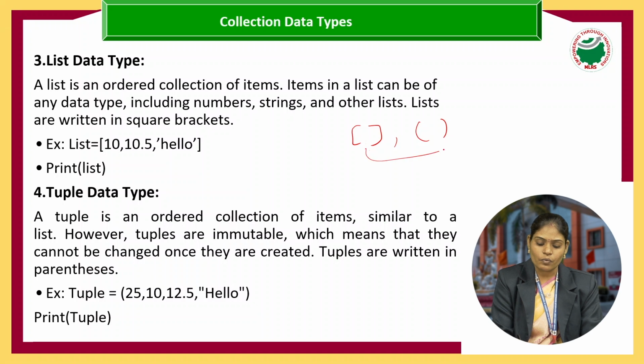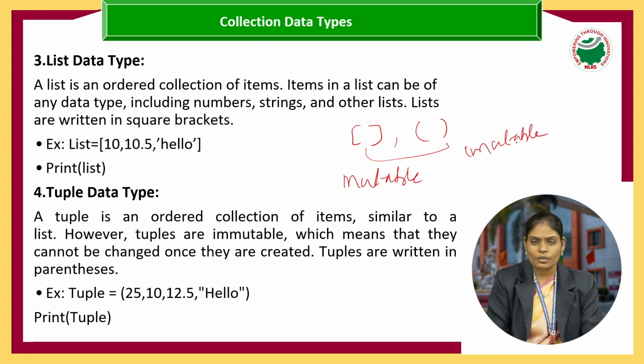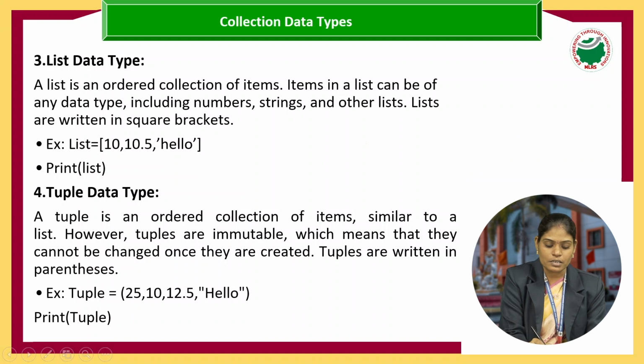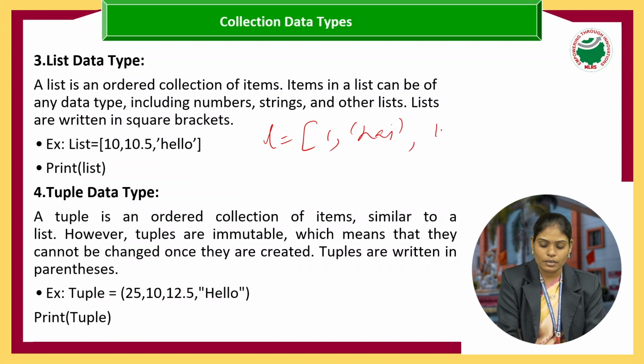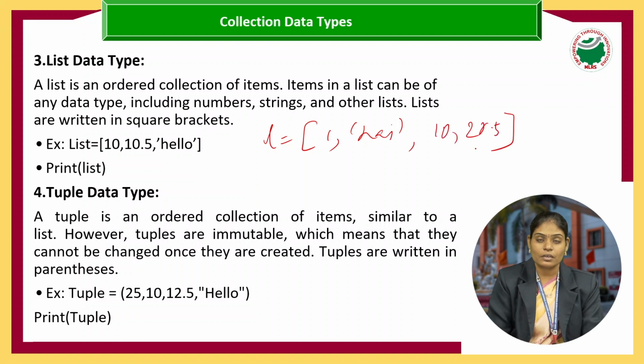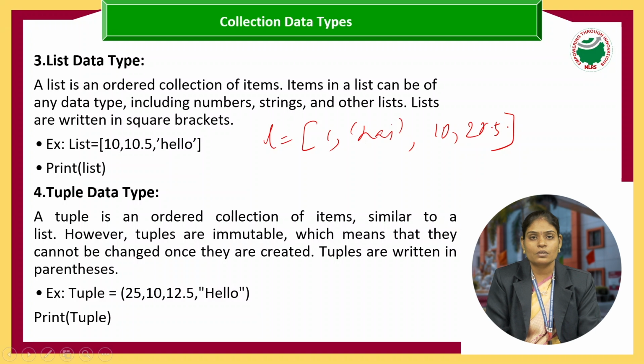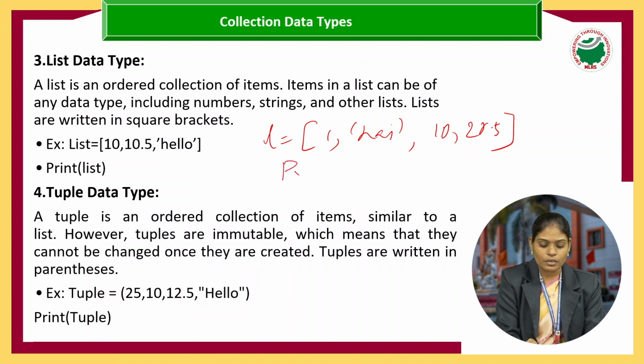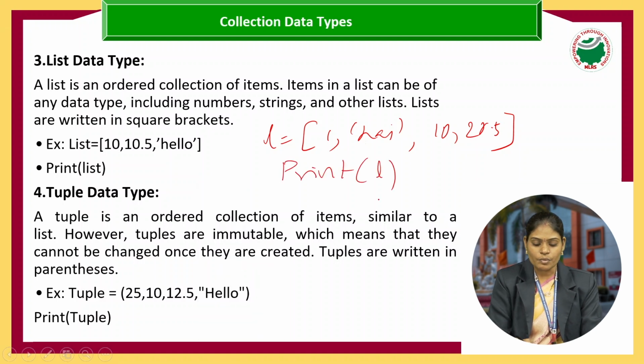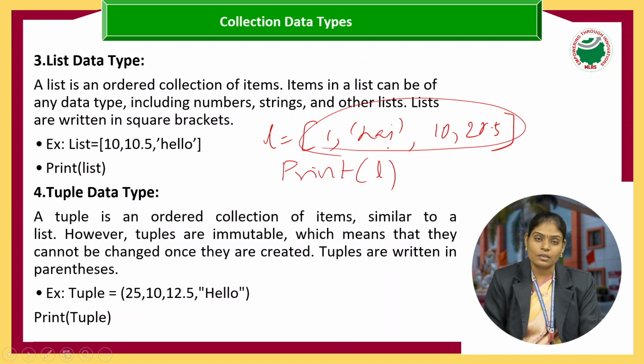What is the main difference between the list and the tuple? The list is mutable and the tuple is immutable. What is meant by mutable and immutable? Suppose I am writing a list L equals 1, comma, hi, comma, 10. This is how I am assigning values to the list. Now if I print list L, it prints all the values from the list.